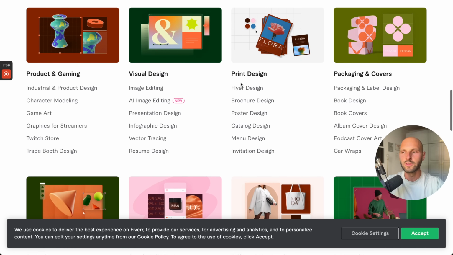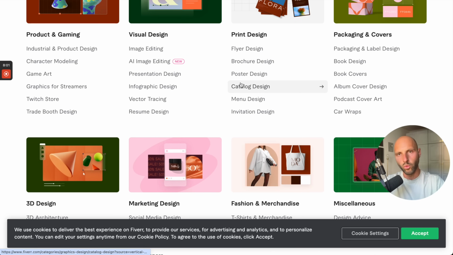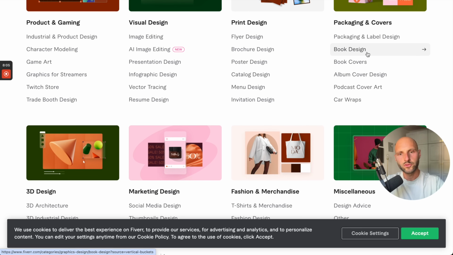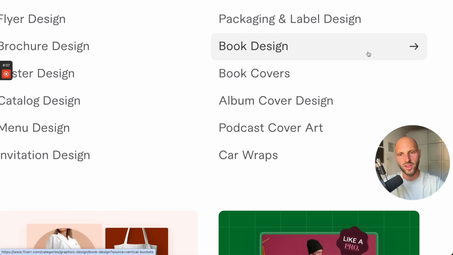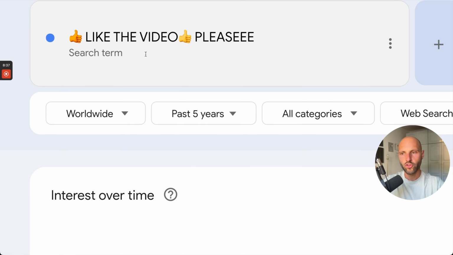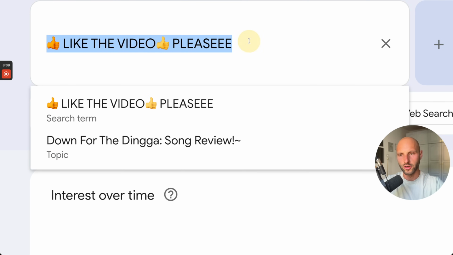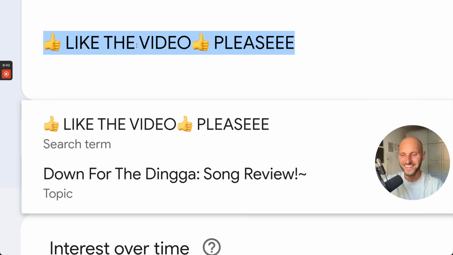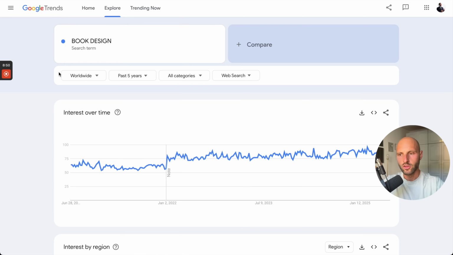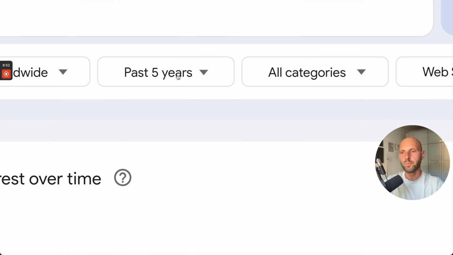To determine if a sub niche is going to be worthy to tap into, you have to select the niche. So let's say book design or book covers, and then open trends.google.com to validate if there is enough demand for this subcategory. In the search bar right here, remove this term, and then type book design. It should be worldwide, and it should be for the past 5 years.